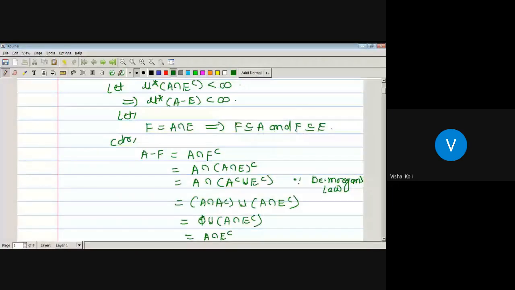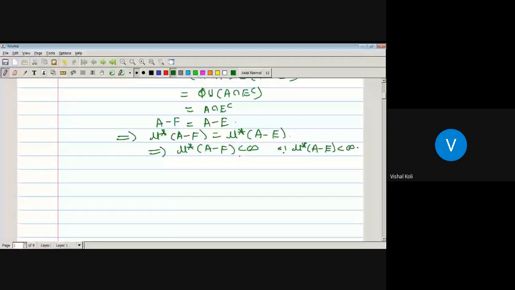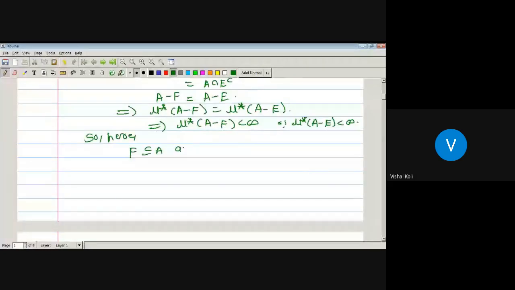Okay, so here capital F is a subset of A, outer measure of A minus E is finite, and also outer measure of A minus F is finite. In the last lecture we proved one result: if A and B are any two members of the algebra curly A, with outer measure of A minus E finite and outer measure of B minus E finite, then in the first case, for two sets A and B with A a subset of B, outer measure of A minus E is less than or equal to outer measure of B minus E. In the second case, if E is any subset of A, then outer measure of A minus E is the same as measure of B minus outer measure of B minus E. And finally we proved that inner measure of E is nothing but measure of A minus outer measure of A minus E.